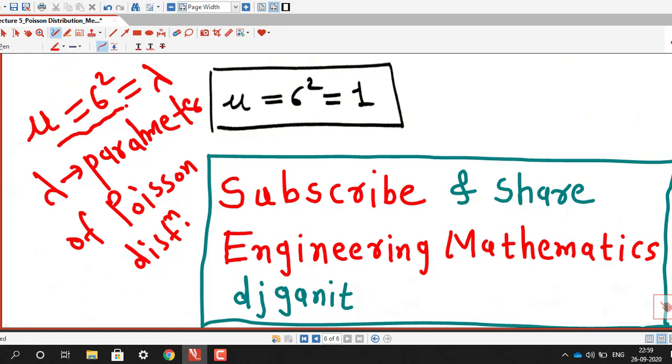I hope you like this lecture. You can remember this formula, and it is simple. Mean and variance are equal and their equal value is lambda.